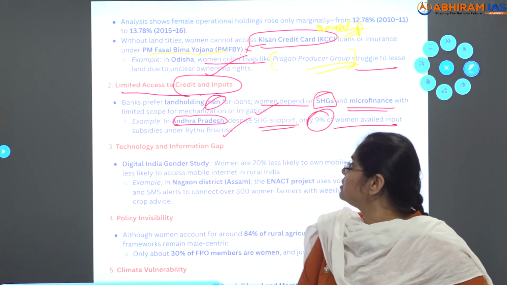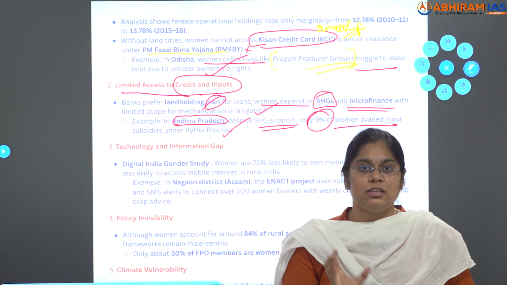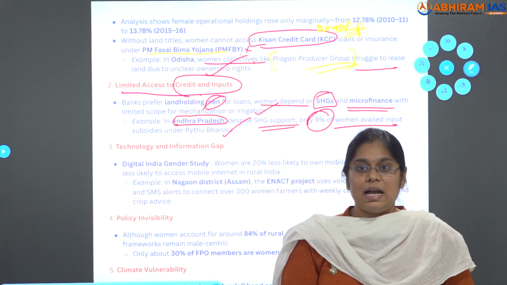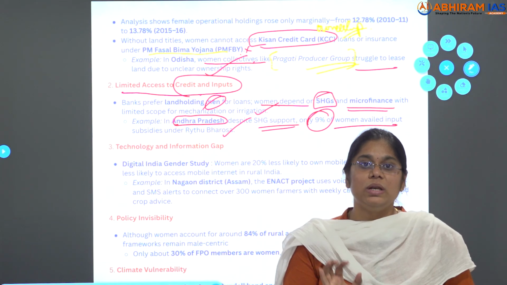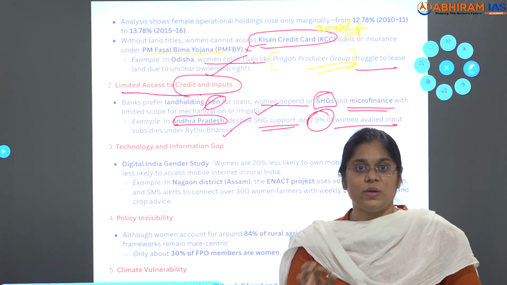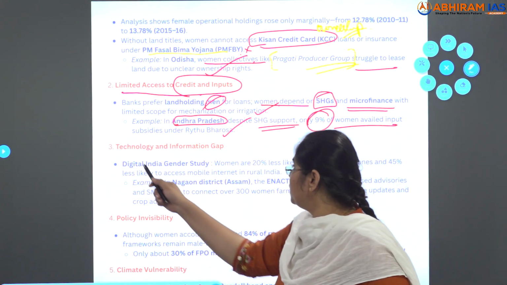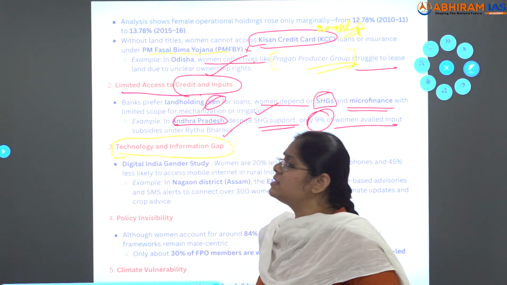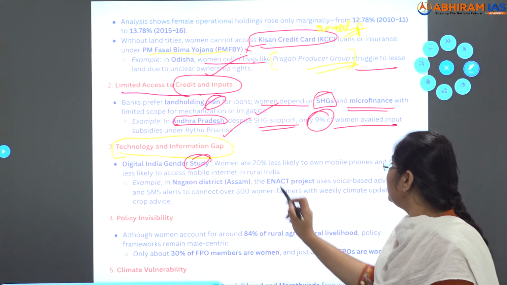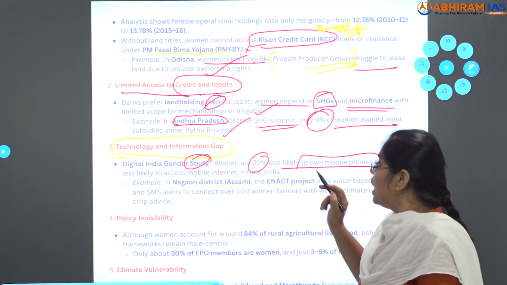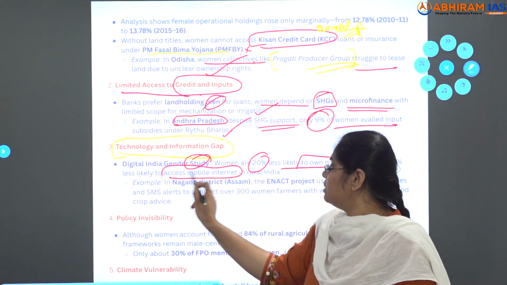So, first was ownership, where Odisha was the example. Next is limited access to credit and inputs, where most of the women take loans from self-help groups and microfinance. Despite that, in Andhra Pradesh, only 9% of the women were given loans under the Raitu Bharosa scheme. Third one, technology and information gap. The Digital India gender study has shown that women are 20% less likely to own mobile phones, and 45% less likely to access mobile internet in rural areas.